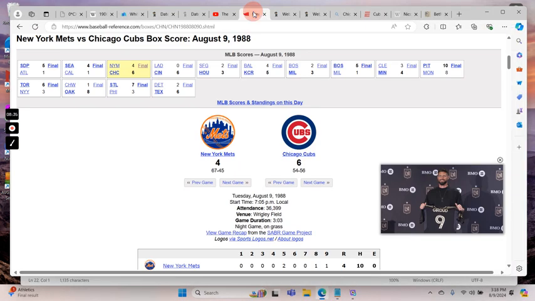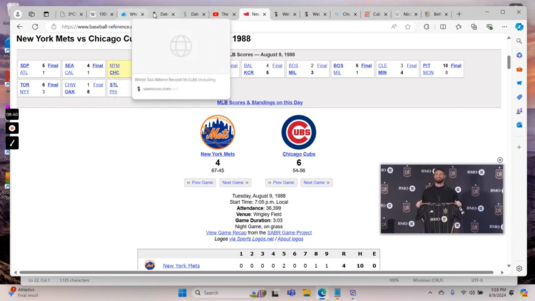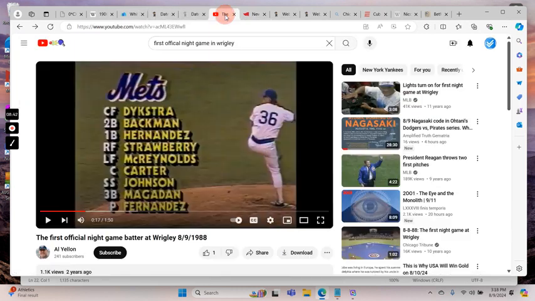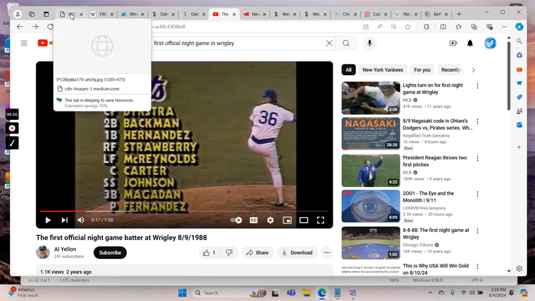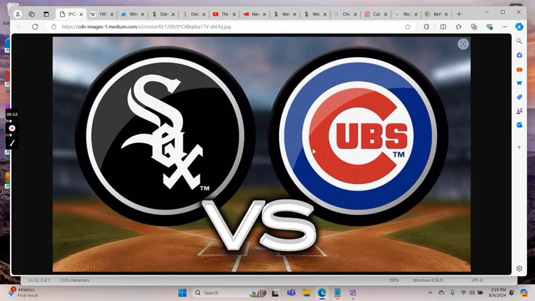Again, you also have to be careful with the fact that the Cubs did win 36 years ago with number 36 pitching on the mound in this memory commemorating the Wrigley Field lights opener. So yeah, as far as the prediction today goes, I like the under 8.5 to hit tonight as a lock pick.